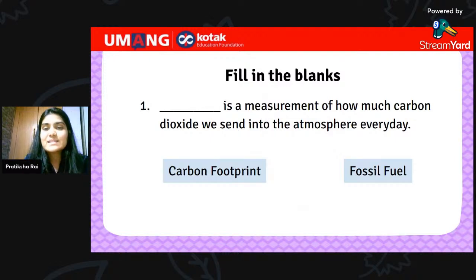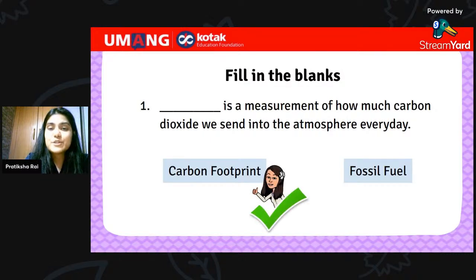Now, you have to help me complete the following statements. The first one is: dash is a measurement of how much carbon dioxide we send into the atmosphere every single day. Now, the options for you are carbon footprint or fossil fuels. Think about it. Quickly, everybody. I can see a few responses coming in. Yes, that's right. It is carbon footprint. So, carbon footprint is a measurement of how much carbon dioxide we send into the atmosphere every single day.